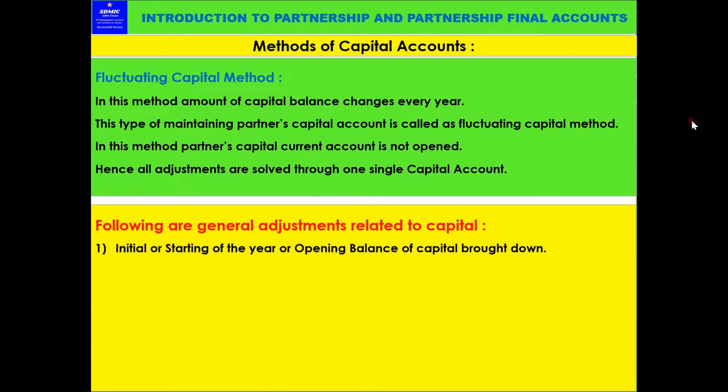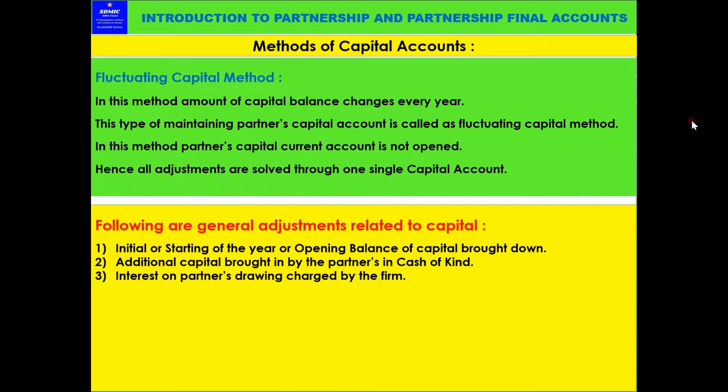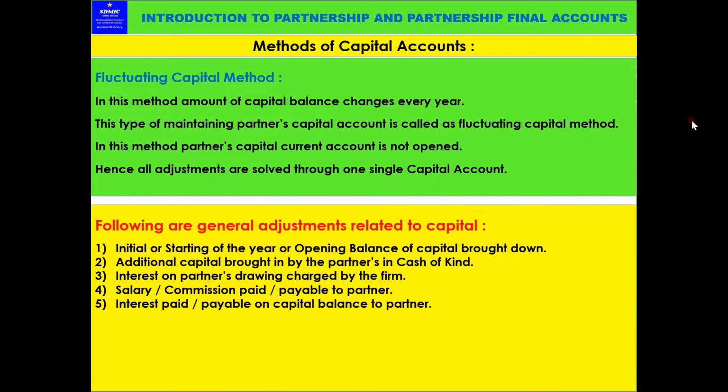One, the initial or starting funds of the year. If it is starting, then they bring in cash or bank, and if it is the previous year's balance, then it is the opening balance, opening capital brought down. Then additional capital brought in by the partners in cash or kind. Then interest on partners' drawings charged by the firm. Then salary or commission paid or payable to the partner. Then interest paid or payable on capital balance to the partner.